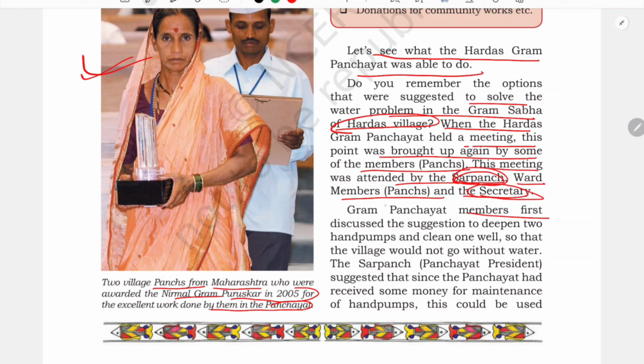Gram Panchayat members first discussed the suggestion to deepen 2 hand pumps. So now they have come to a solution. They suggested that we first deepen for this season, so they suggested to deepen 2 hand pumps and clean 1 well, so that the village would not go without water.